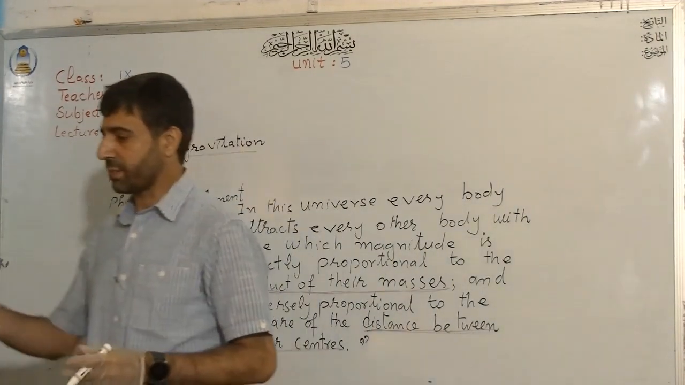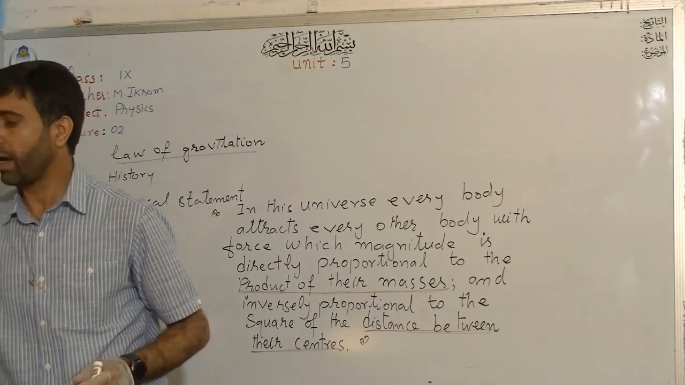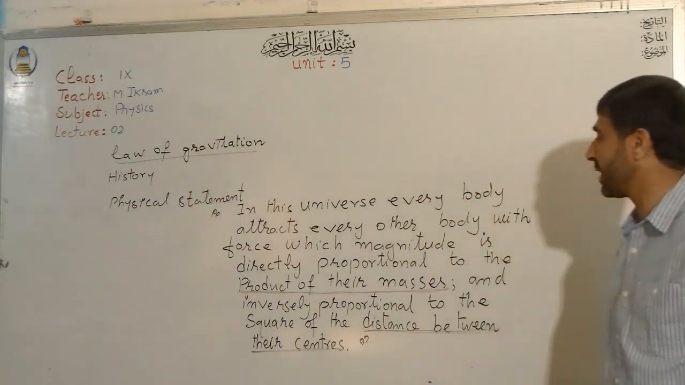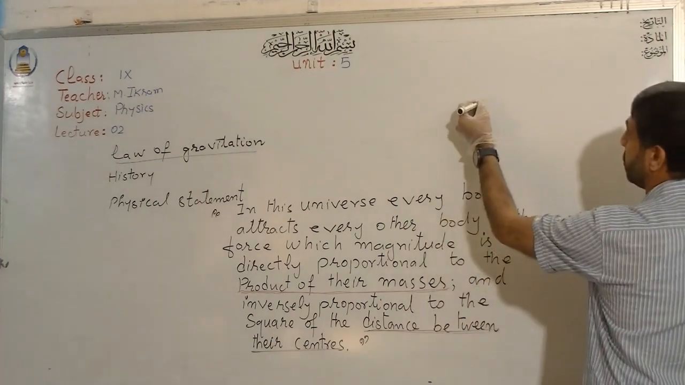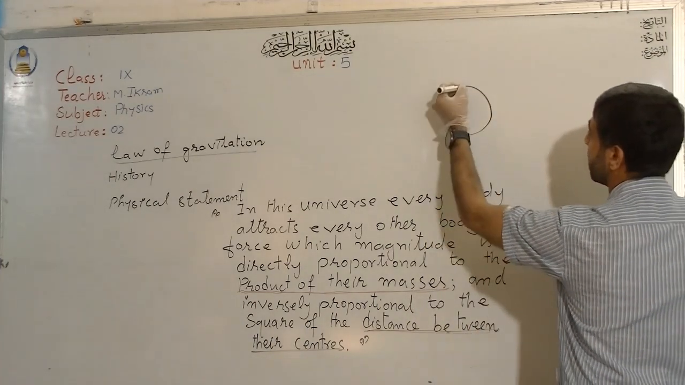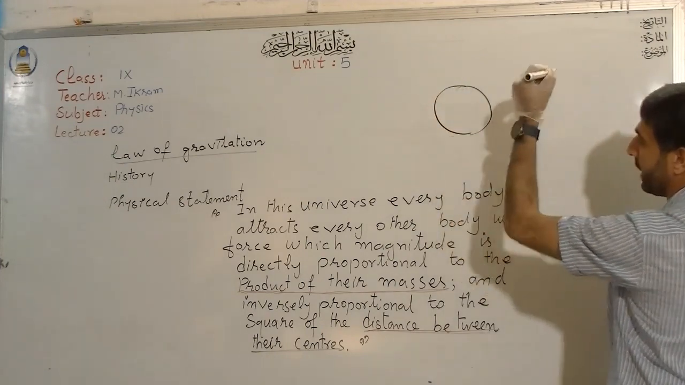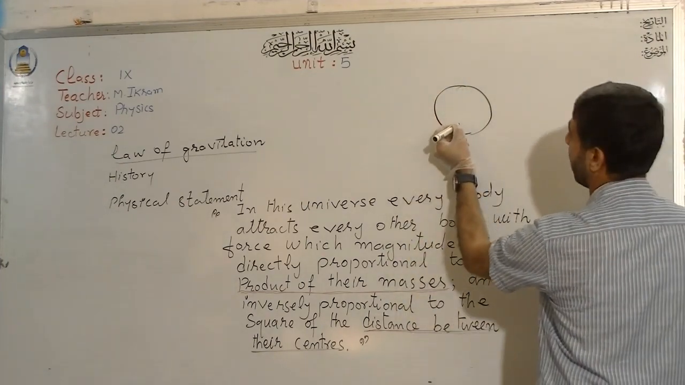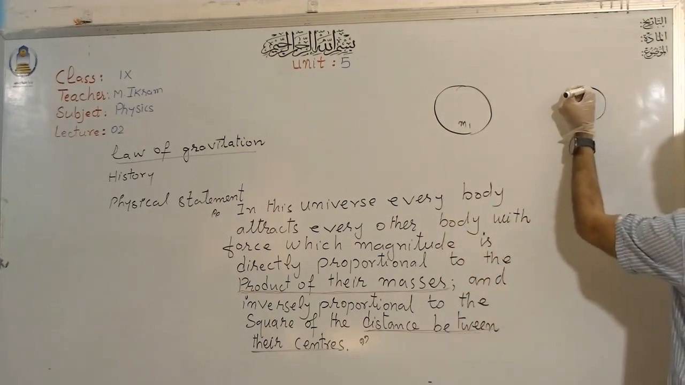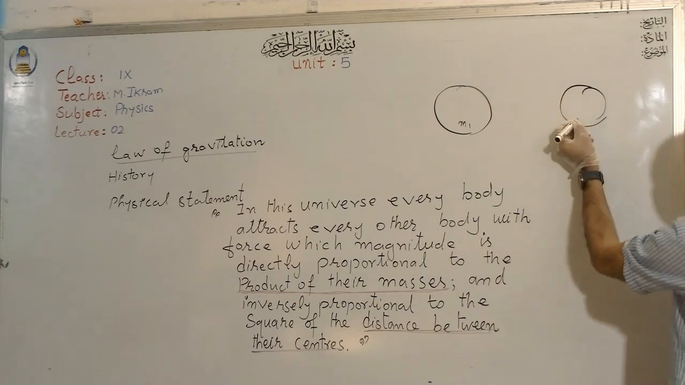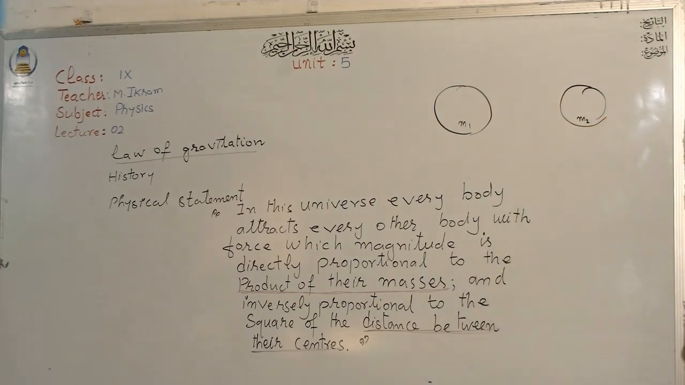Now in order to explain Newton's law of gravitation mathematically, let us consider any two bodies. Let me have a body of mass m1, and let me have another body of mass m2. It doesn't make any difference whether m1 is big or small, whether m2 is big or small, whether they are of the same size. It doesn't make any difference.